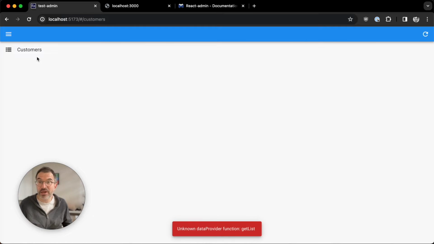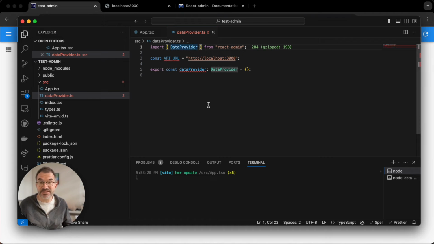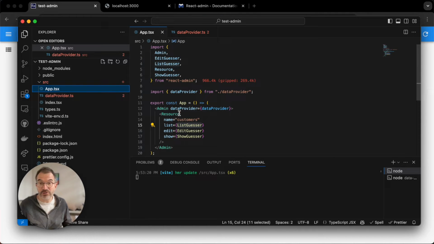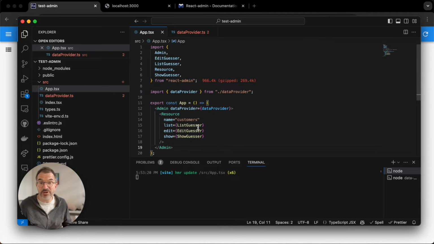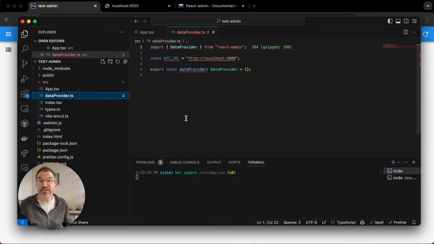So I have set up here a customers resource, and I'm using a list guesser, but it does not work because I don't have a get list. If I look at the code, the resource here is using the list guesser for the customers, and the data provider is empty. So let's write it together.